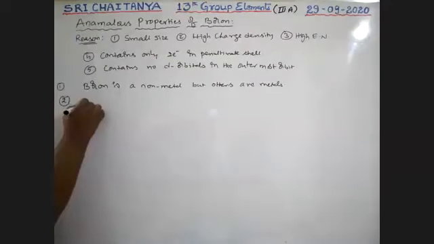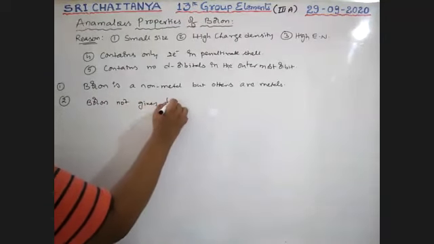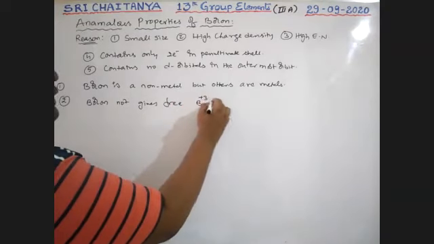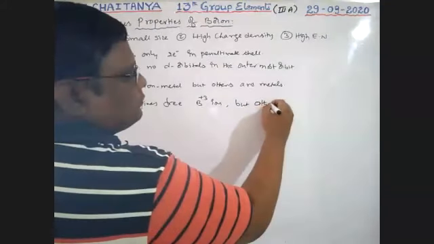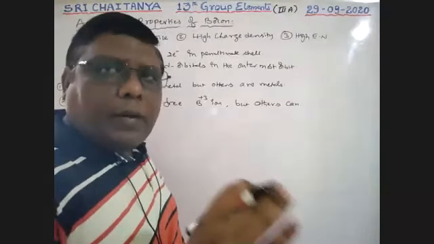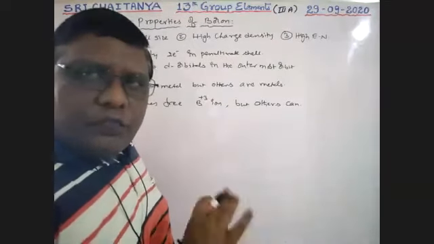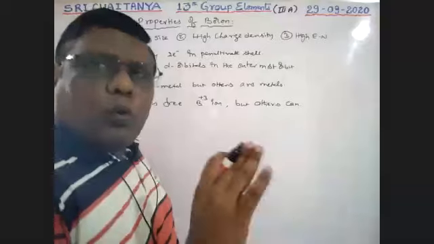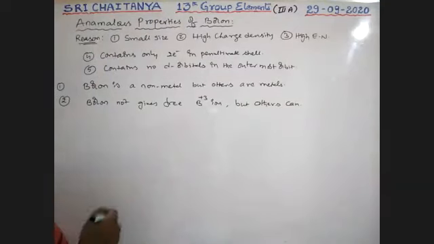Next point, boron does not give a free B3+ ion, but others can. That means a free boron 3+ ion is not existent, but free Al3+ ions in solutions are existent. So a free B3+ ion is not existent. Only the +3 oxidation state exists, but not ionic. Okay. Next, we must follow the NCERT book, my dear boys.